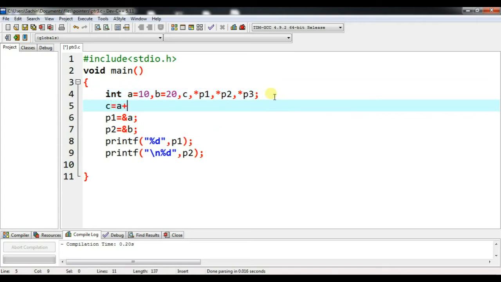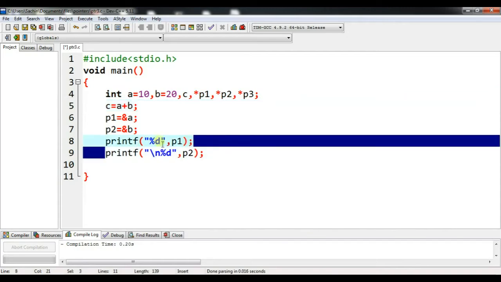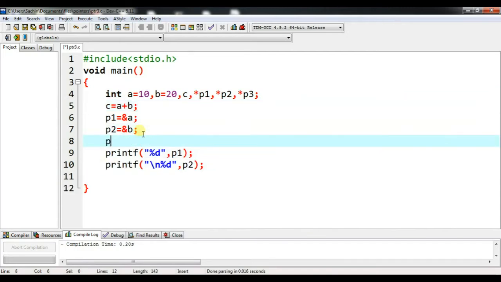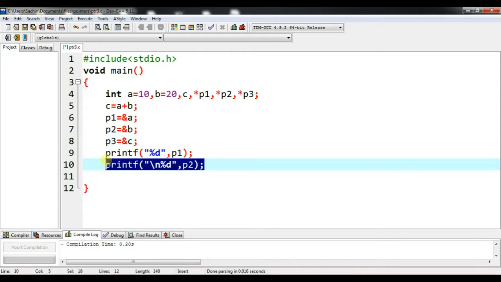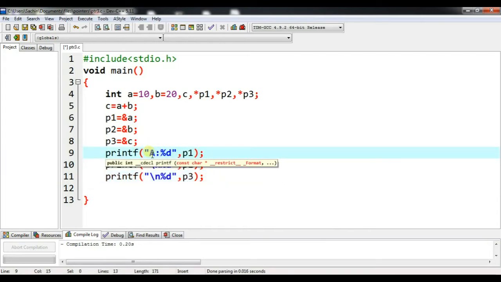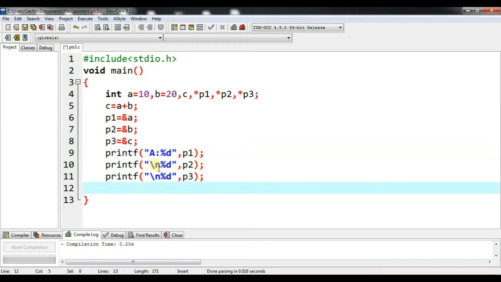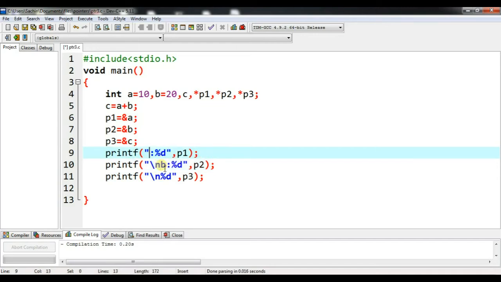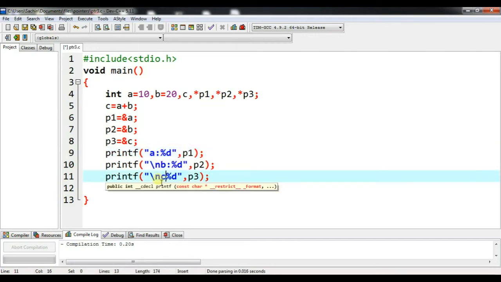C equal to A plus B, and I will also assign C's address to the pointer P3: P3 equal to ampersand C. So let me print P3 also. This is A's, this is B's, and this is C's. So let me compile and run this.